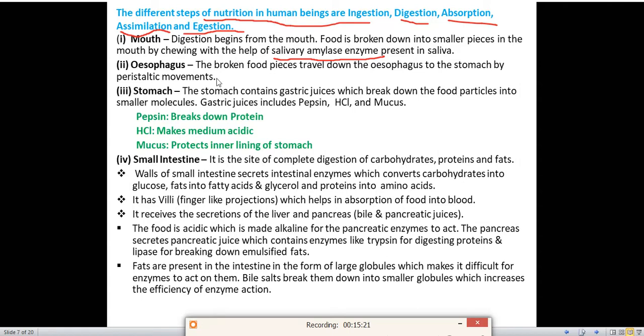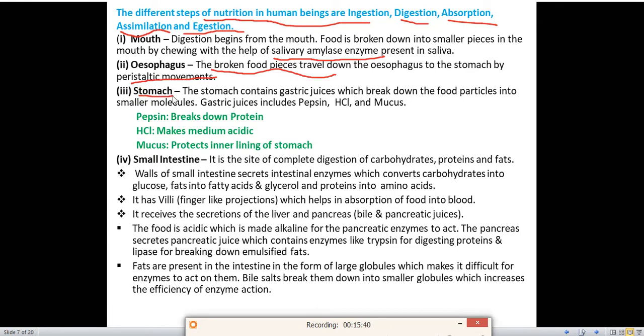Next is the esophagus. In the esophagus, what happens? The broken down food pieces travel down the esophagus to the stomach. Means from the mouth, the food travels to the stomach through the esophagus. By which movement? By peristaltic movement. By peristaltic movement, the food moves from the mouth to the stomach through the esophagus.